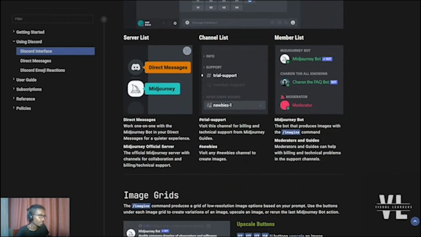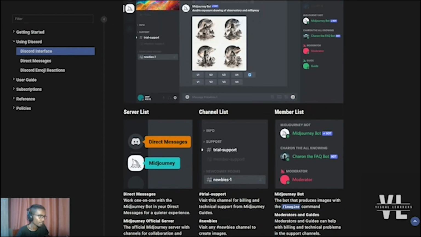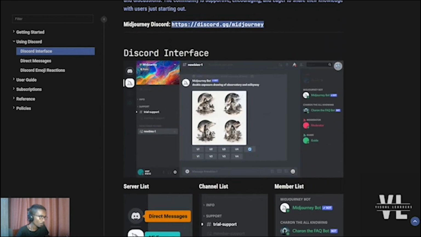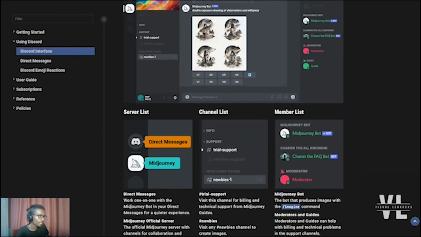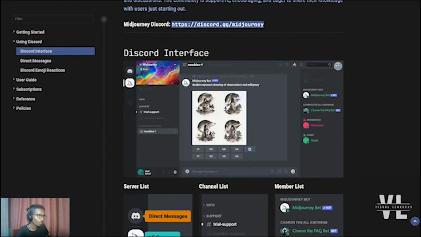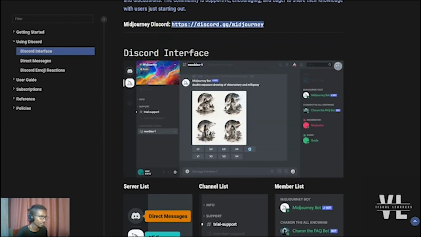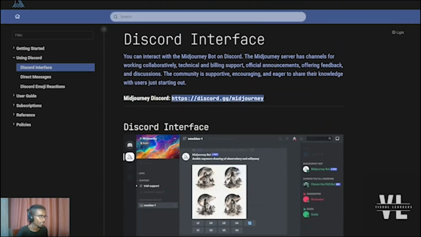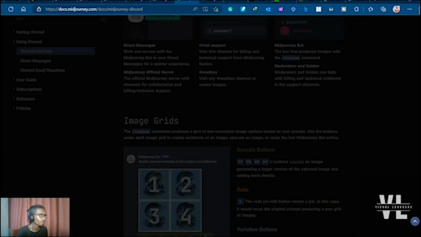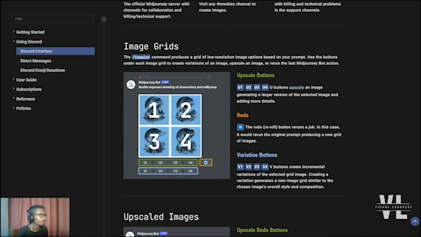So you can see the server list on the left side, and the channel list is provided on the middle interface. And you can get access to the member list on the right side. So you're going to be interacting with the Midjourney bot once you add the channel to your Discord by using this invitation link. So there are a bunch of different ways in which you can generate images by using the Midjourney bot.